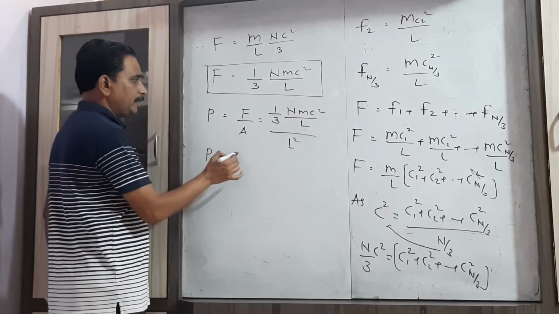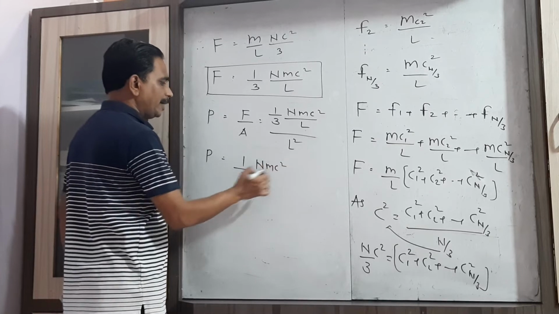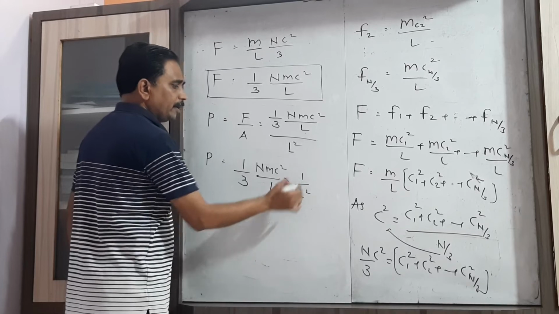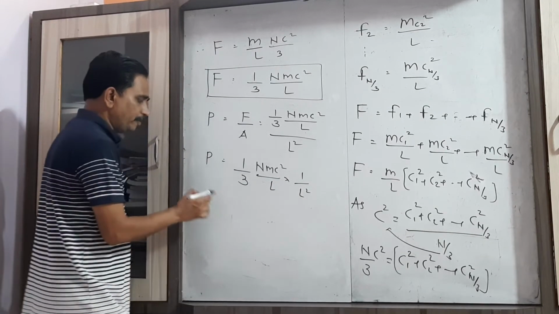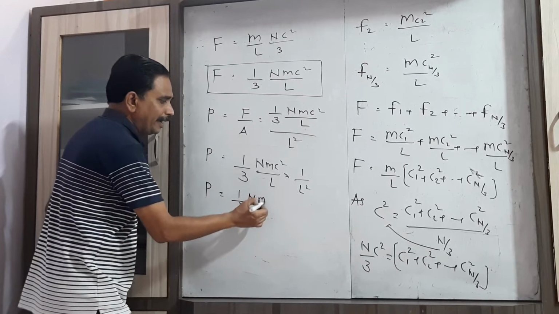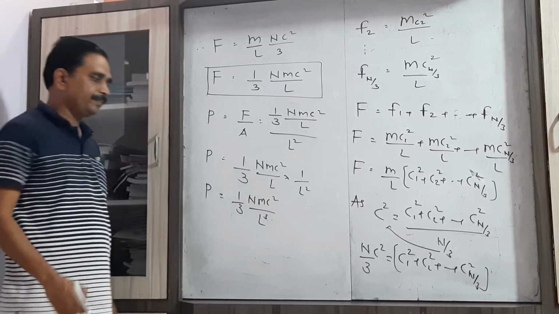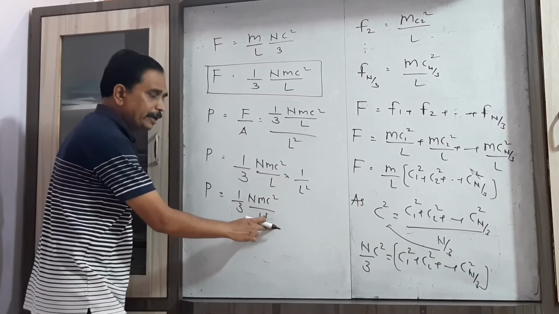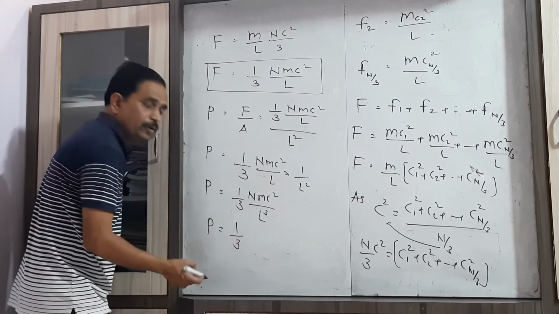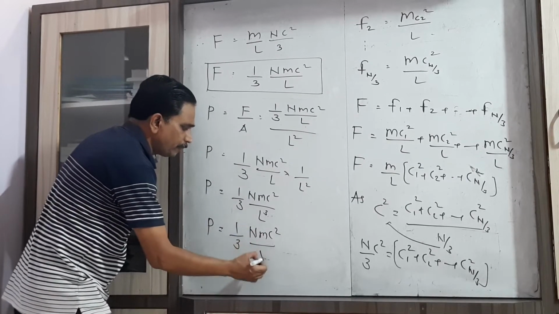So rearrange it: P equals 1 by 3 nmc square by L as it is, and this is 1 upon L square. L into L square becomes L cube. Now put the value of L cube, that is the volume. So the pressure exerted by the gas molecules becomes 1 by 3 nmc square by V.